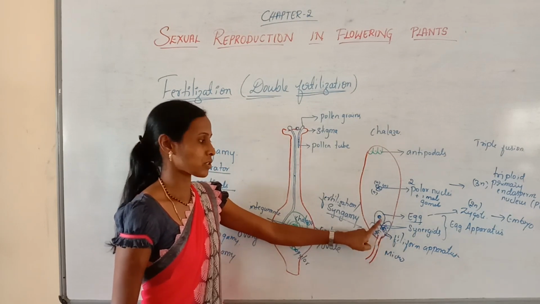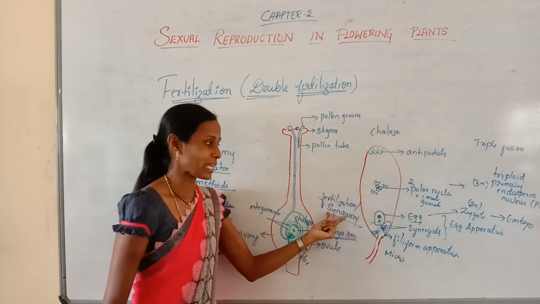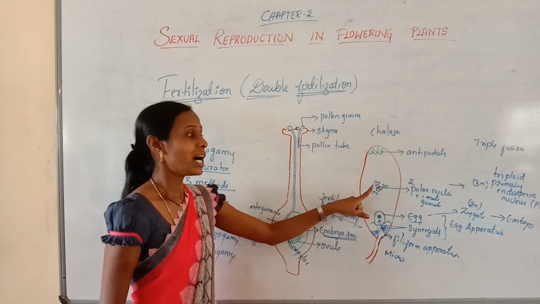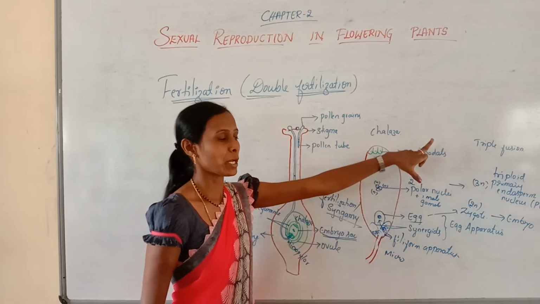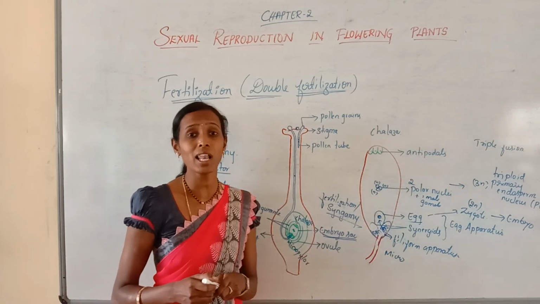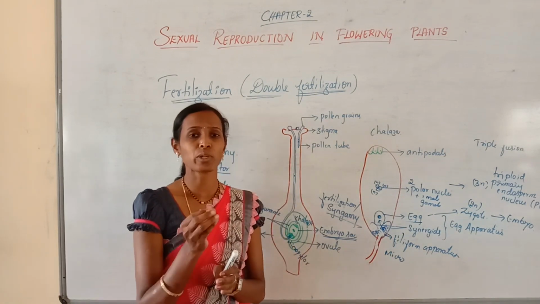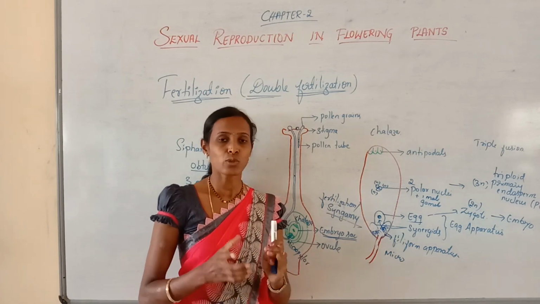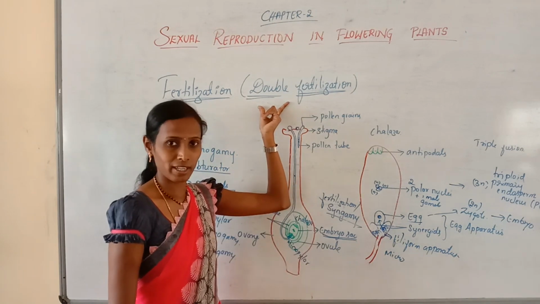Which are the two types of fertilization? One, the male gamete fuses with the egg, resulting in the formation of a diploid zygote. That is called syngamy. The other male gamete fuses with the two polar nuclei, resulting in the formation of a triploid primary endosperm nucleus. That is called triple fusion. These two processes together are called double fertilization. And this double fertilization is one of the important unique characteristics of all angiosperms. So all flowering plants have a unique feature called double fertilization.